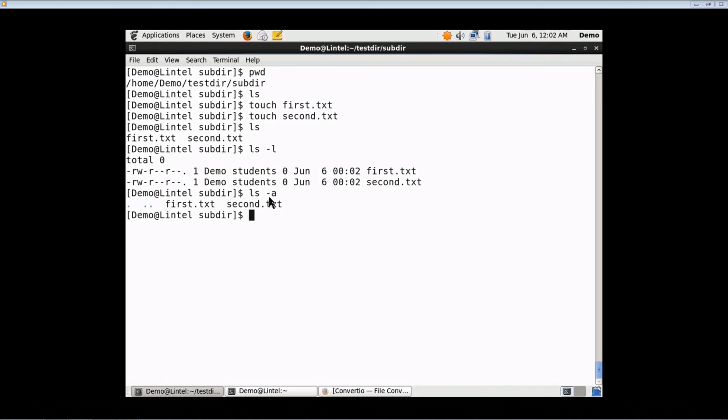Now, the ls -a command will show all files. As of now, there are no hidden files. We have not created any hidden files. So, there is no hidden file being shown over here.